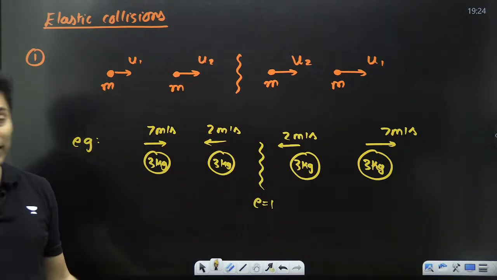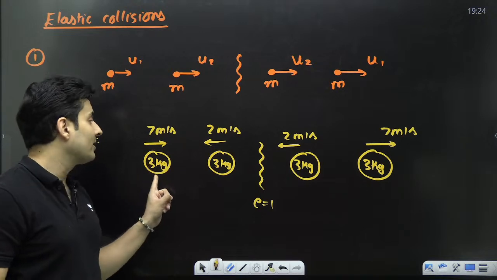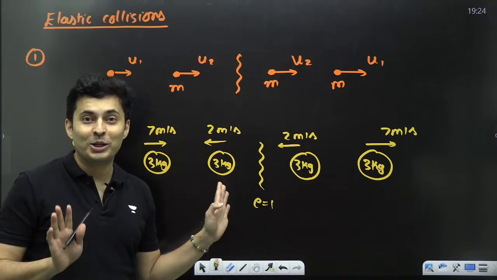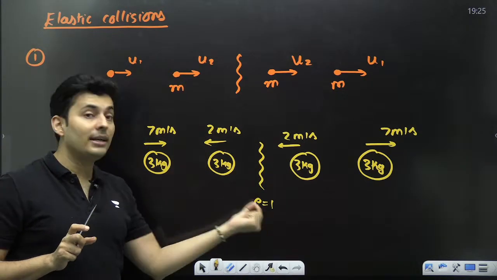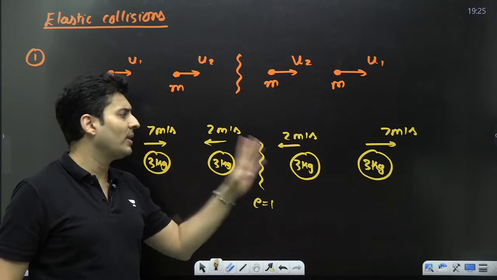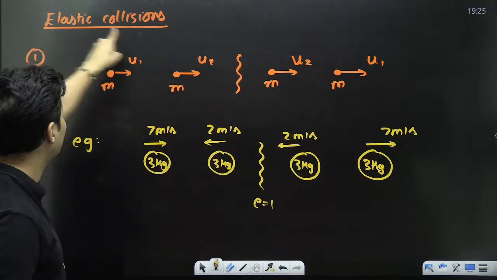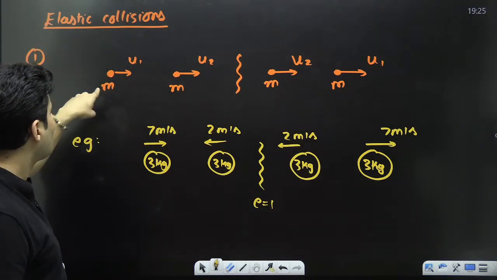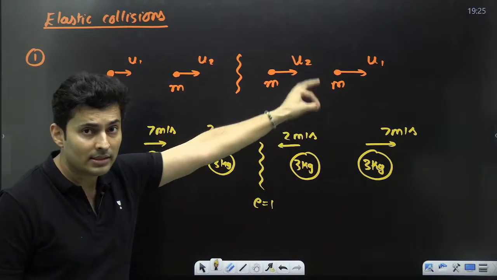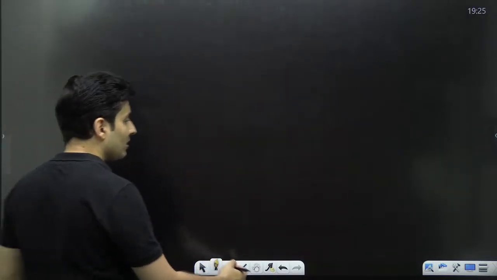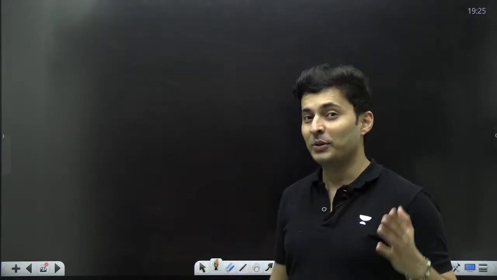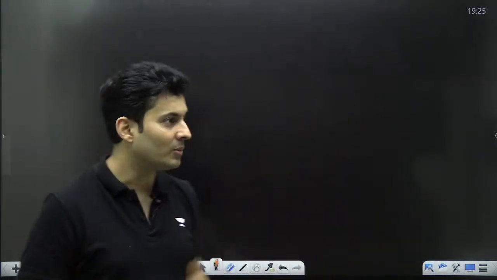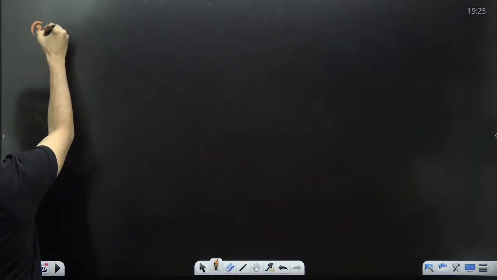Awesome. This is only true for equal masses. Don't do it if it is 3 and 4, or 3 and 5. Don't do that, even if e is 1. Be careful. Only when masses are equal and e is 1, only then this will happen. Otherwise, it won't happen. That's why I explicitly mentioned elastic, and I have told m. That's the reason. These are all silly mistakes. Students come and ask me, sir, in this problem I got the wrong answer. Hey, did you see the question? It was not even elastic. One was 3 kg, one was 4 kg. So, be aware.